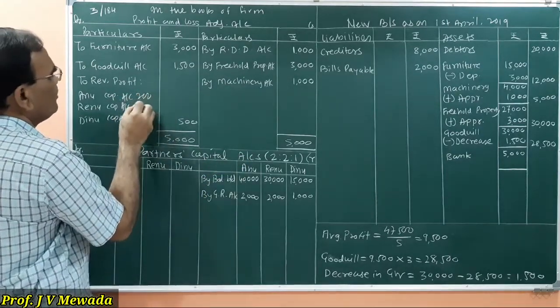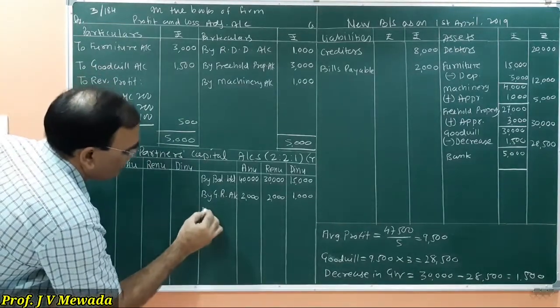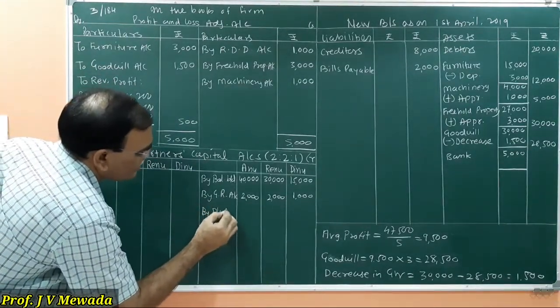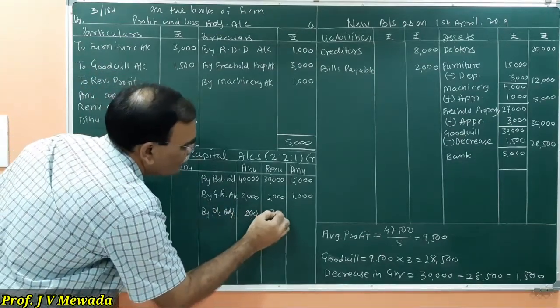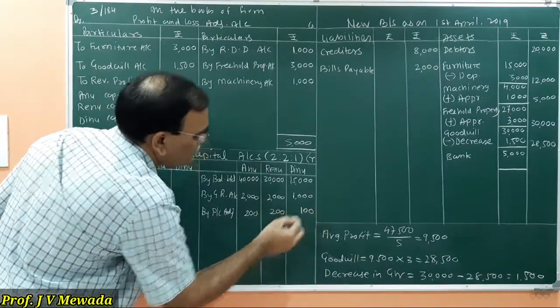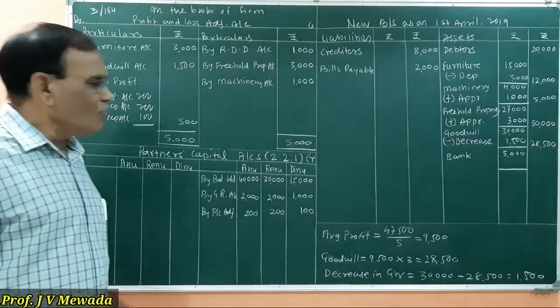So 200, 100. So here I write by profit and loss adjustment account 200, 100.